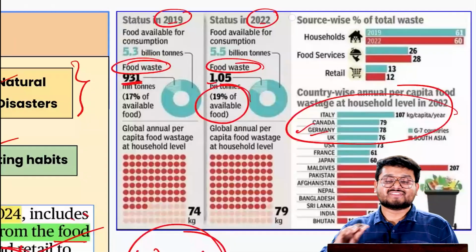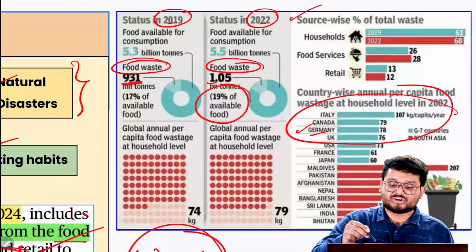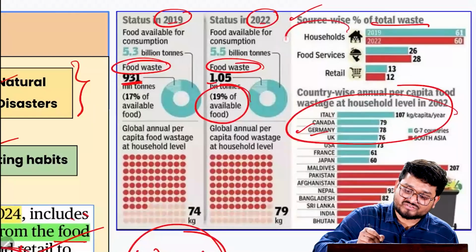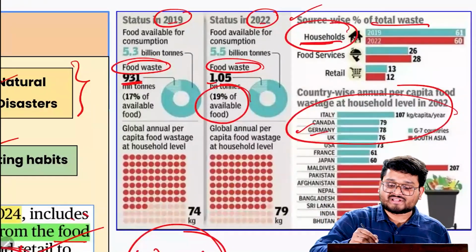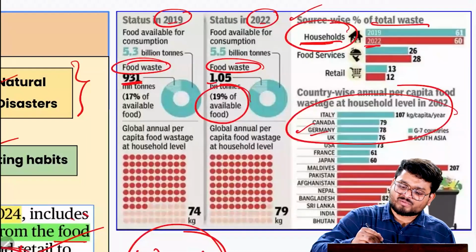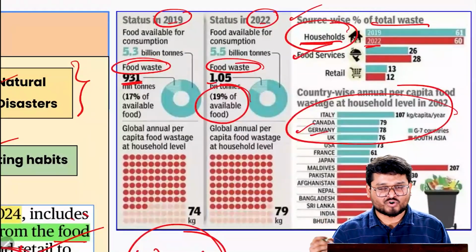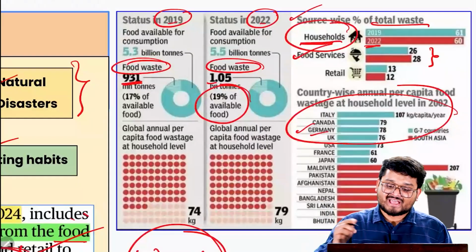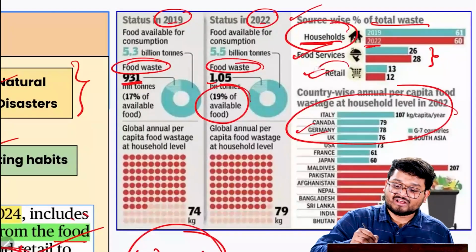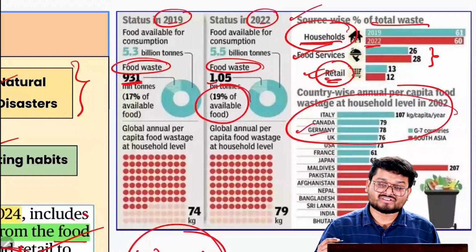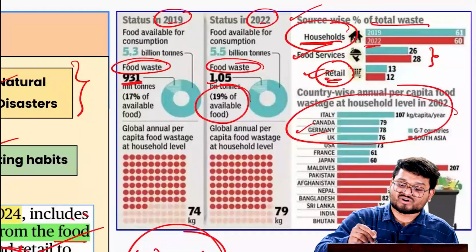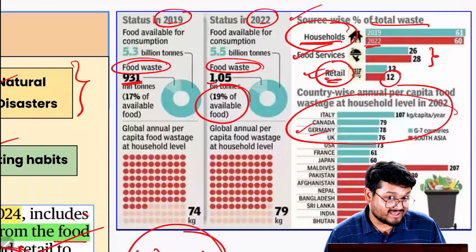Also, when we look at the sector-wise distribution of the total wastage in the entire world, we find that households contribute the most, followed by food services such as restaurants and the various retail chains, which have increased over the last 4 years. And we have also found that retail shops, malls and distribution centers account for around 12% of the wastage as of now.